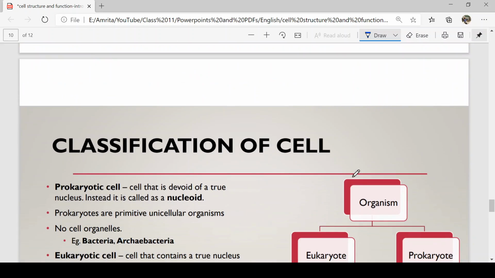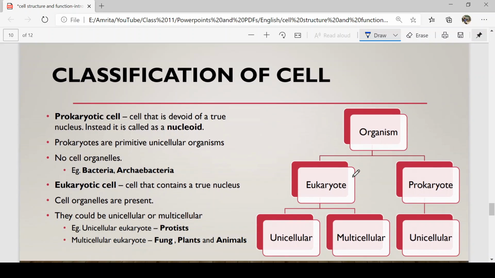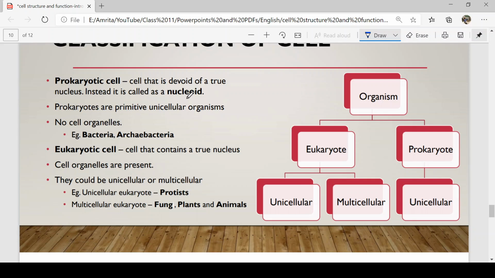Now let's move ahead and see the classification of a cell. So how is a cell classified first? We know there are two different types of cell. One is a prokaryotic cell, another one is a eukaryotic cell. Now what exactly is a prokaryotic cell? Something that is very primitive. When the earth was formed, when you had the archaebacteria, those cells which were found at that period of time are called prokaryotic cells.